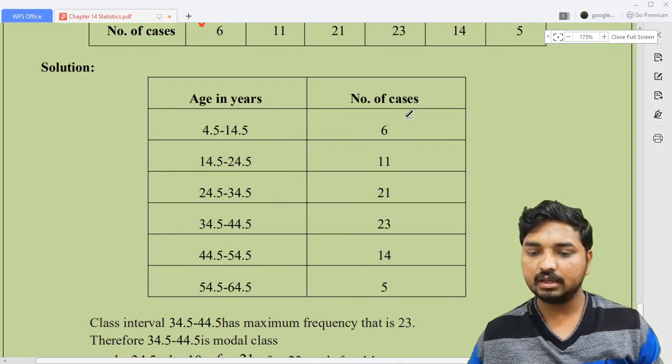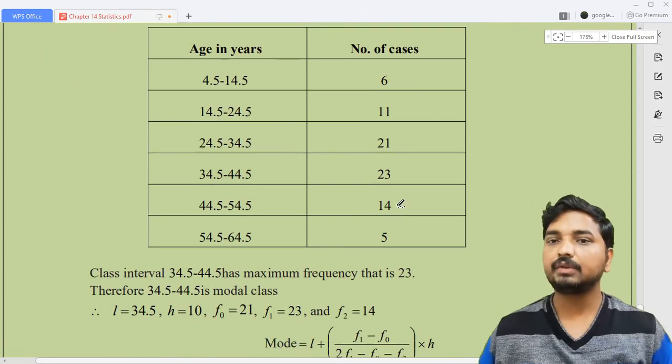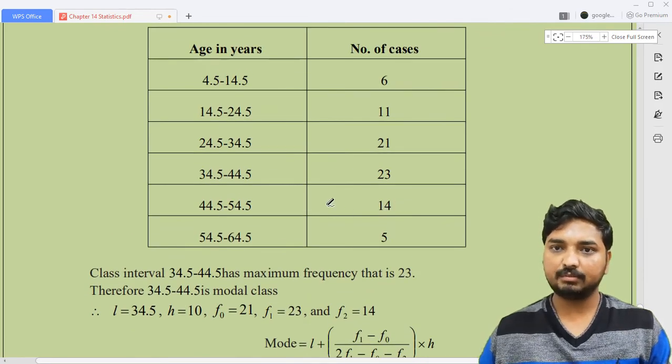there will be no change in the frequency column. Remember, 6, 11, 21, 23, 14, 5. There is no change in the frequency column. And the next step is similar.